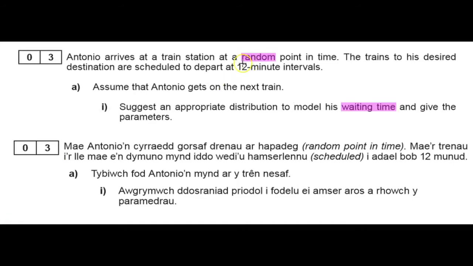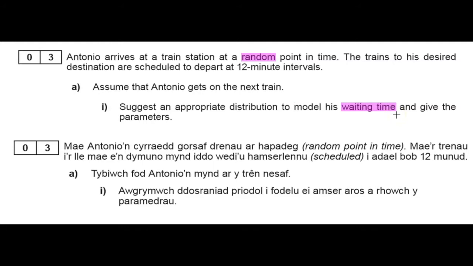Keywords in this question are random. He arrives at the train station at a random point in time. He can arrive at the station at any time at all. And we're looking for a model that looks at his waiting times. If the trains depart every 12 minutes, his waiting time can be anything between 0 and 12.